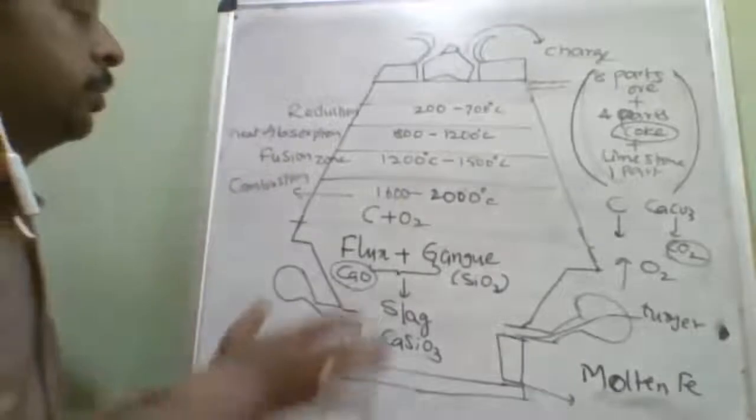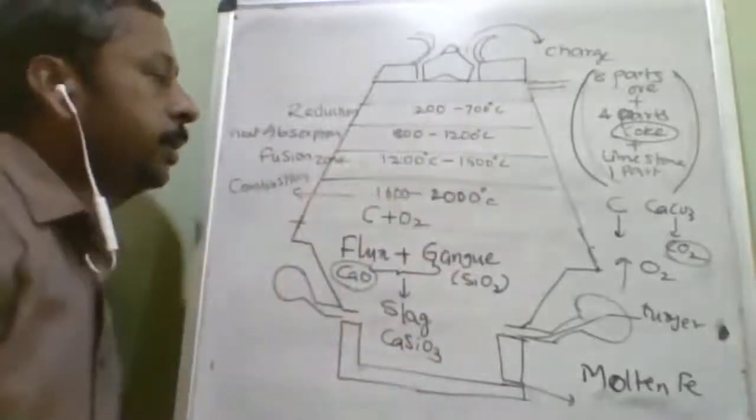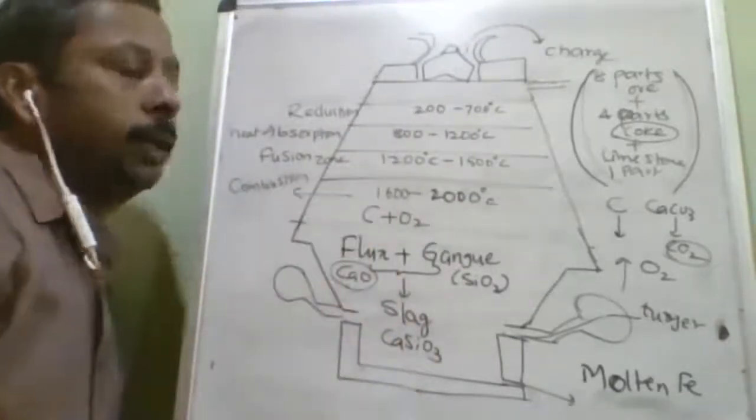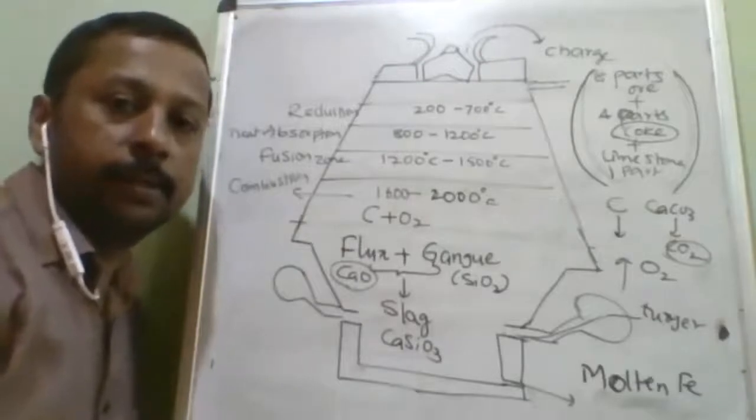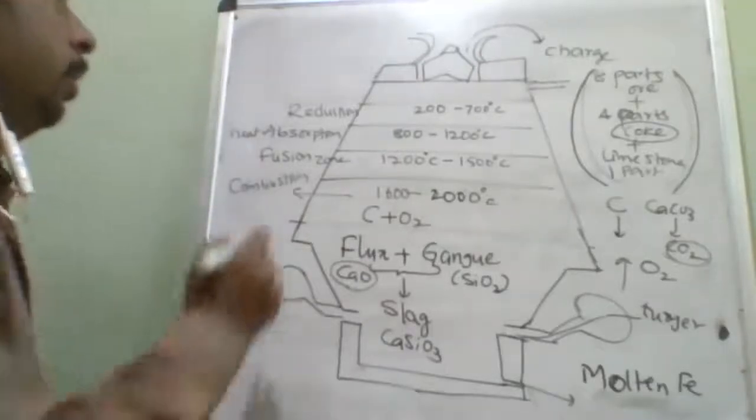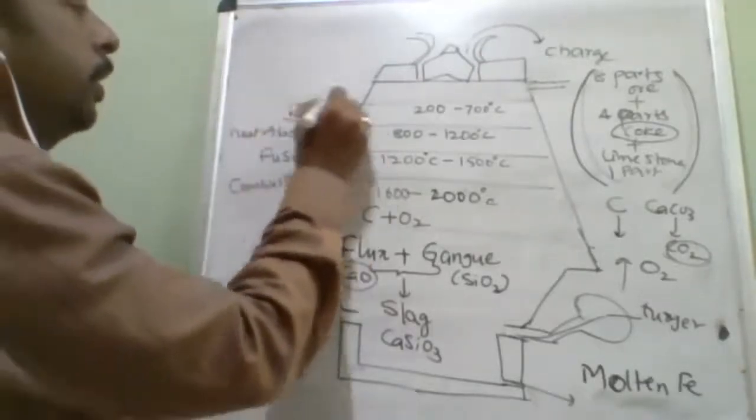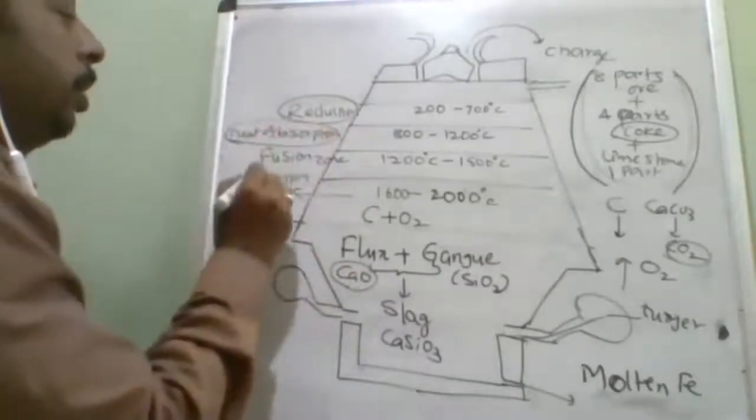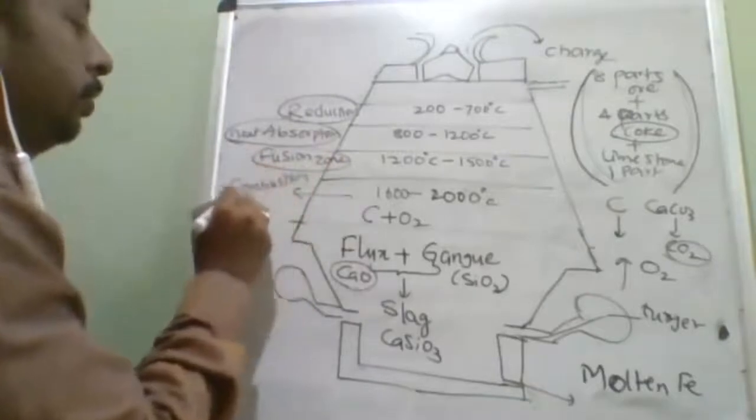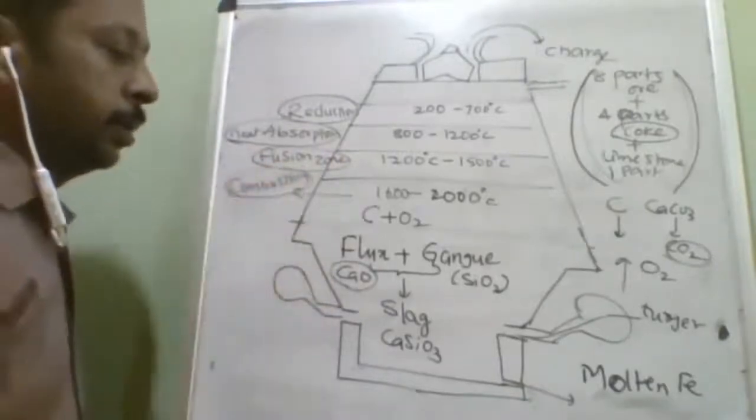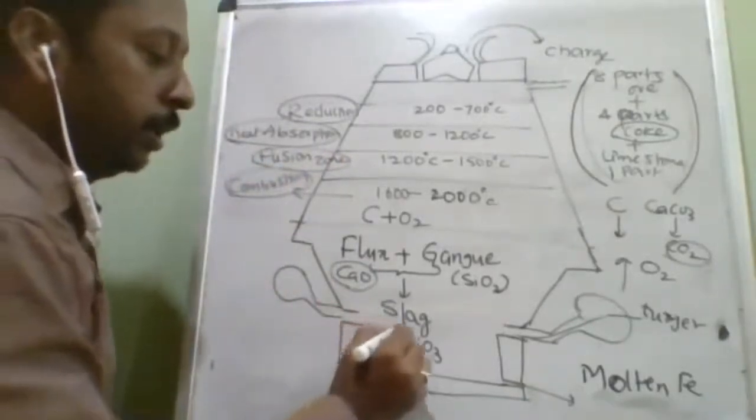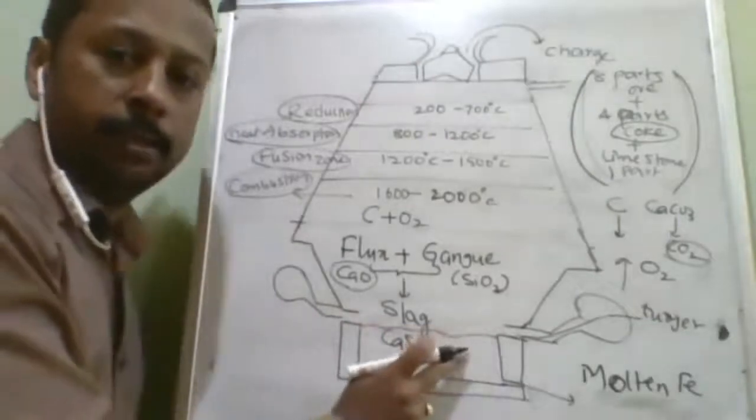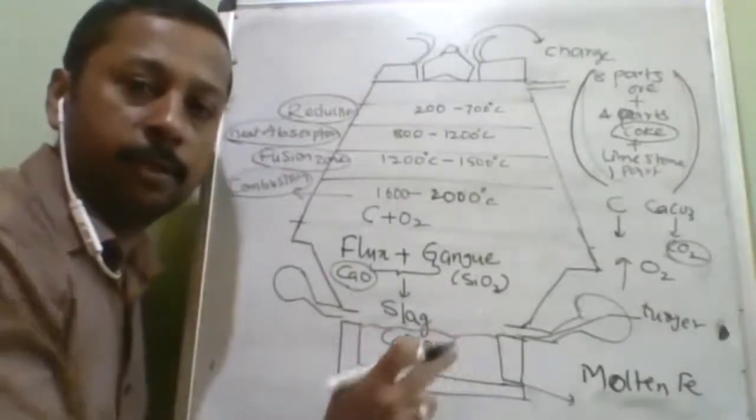Now let us see one by one. For the chemical purpose, the blast furnace is divided into how many zones? Four zones. First one is the reduction zone. Second one is the heat absorption zone. Third one is the fusion zone. Fourth one is the combustion zone. Sometimes in some places this is also written as the slag formation zone.